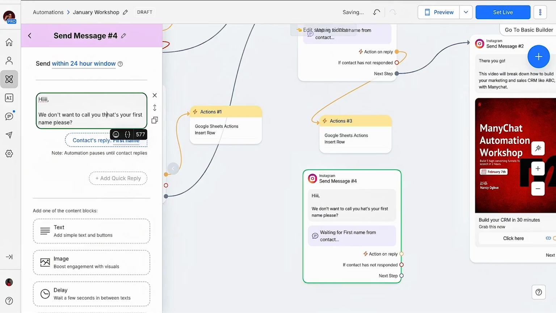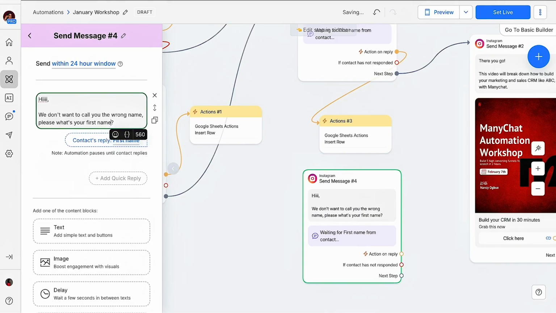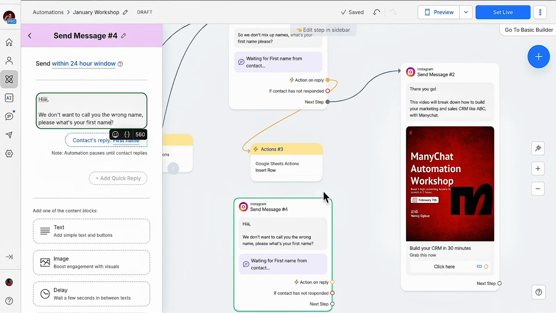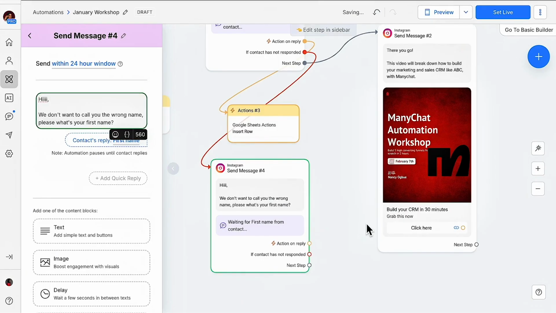So we don't want to call you the wrong name. Please, what's your first name? And I'm going to take away the "please" from here. Just because it's automation does not mean you should lose touch with your humanity. So make it sound like you. Do you understand? And I'm going to throw it in here.